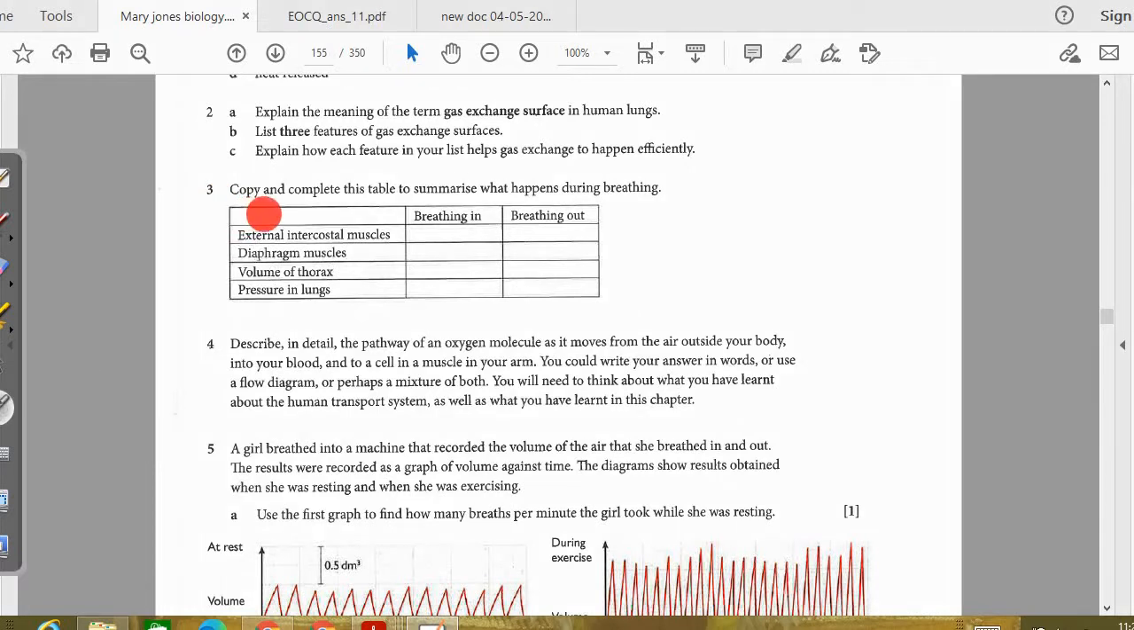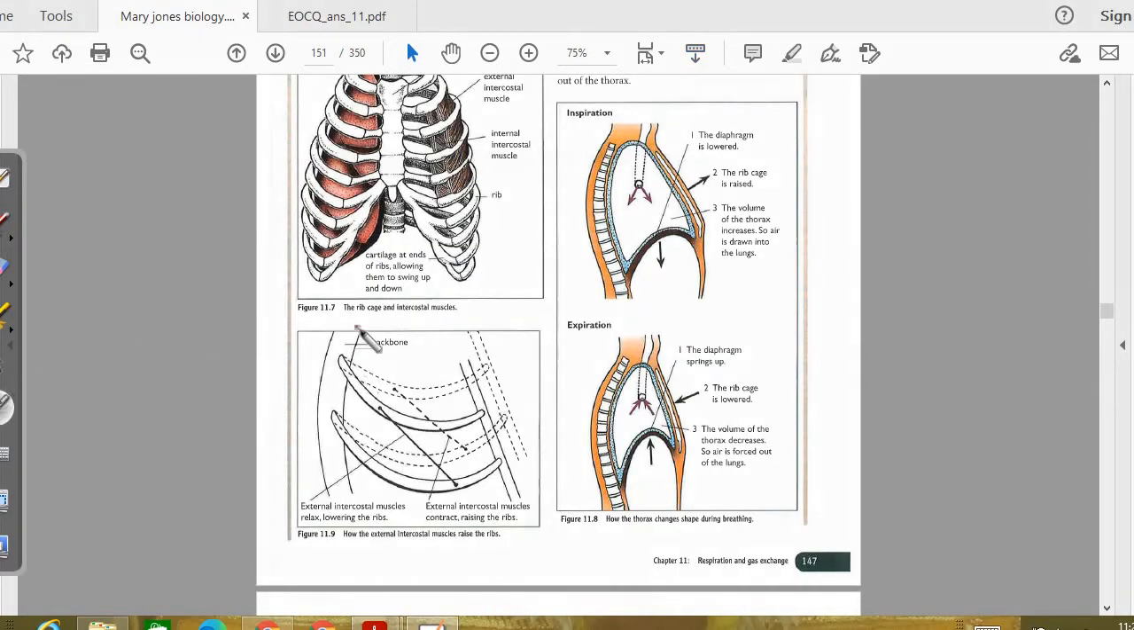For the third one, we have copy and complete this table to summarize what's happening during breathing. Now we need to tell what the positions of the external intercostal muscles, diaphragm muscles, volume and pressure changes are during breathing in and breathing out. For the third question, you can take the reference from this particular figure which is given in your textbook. Now when you breathe in, what is the position of the external intercostal muscle?